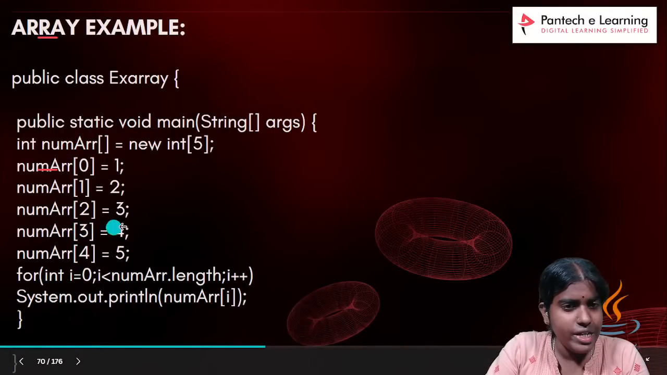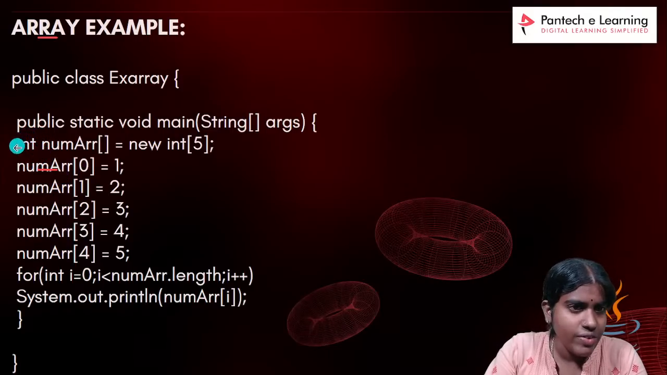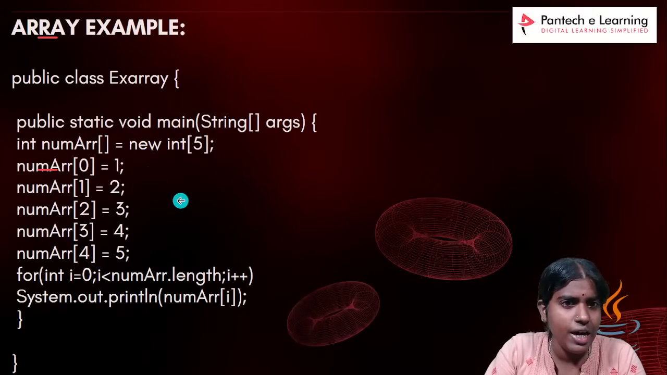Whenever I want to initialize some value, this is how I initialize it. What is the corresponding syntax for creating a single dimensional array? I need to give the data type, which here is the integer data type. The name of my array is numArray, then open bracket and close bracket, new int of 5. Then to initialize the array, I give numArray of 0, 1, 2, 3 and then 4. So I am storing 5 elements inside my array.